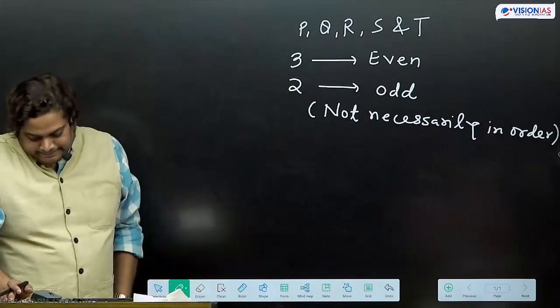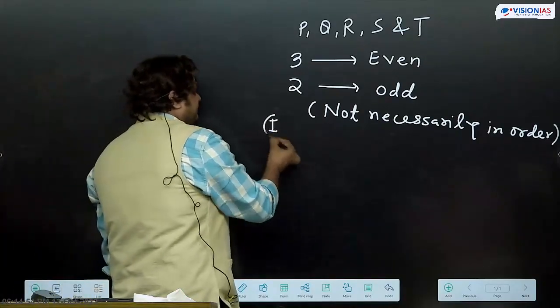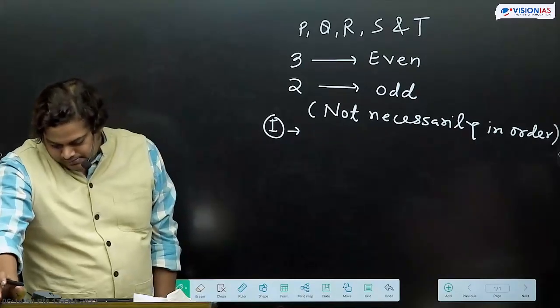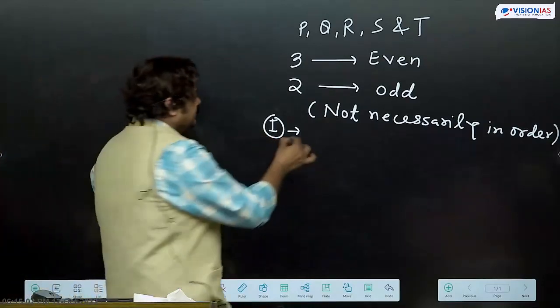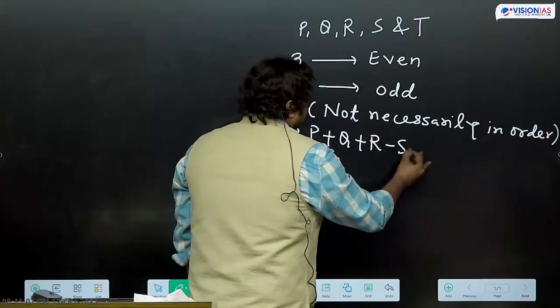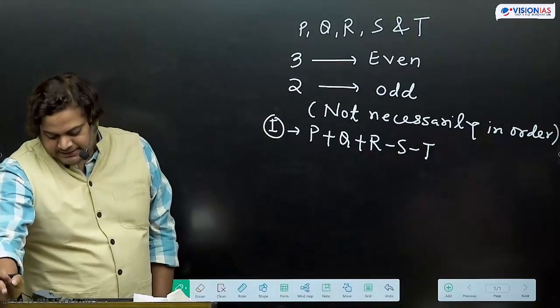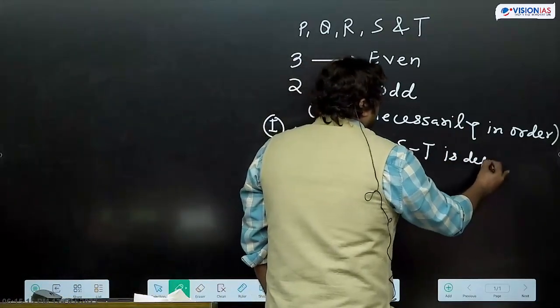Then the first statement: P plus Q plus R minus S minus T is definitely even.